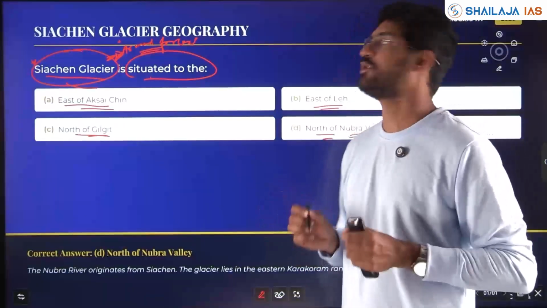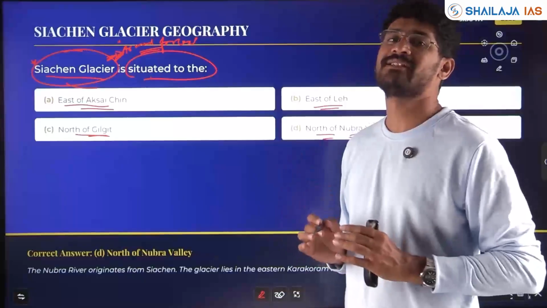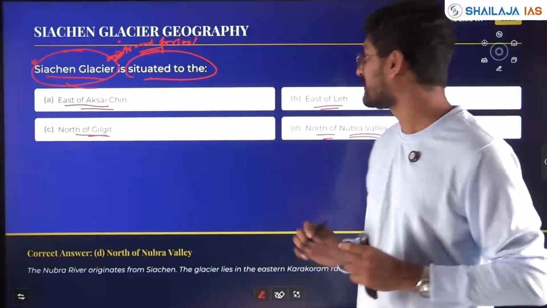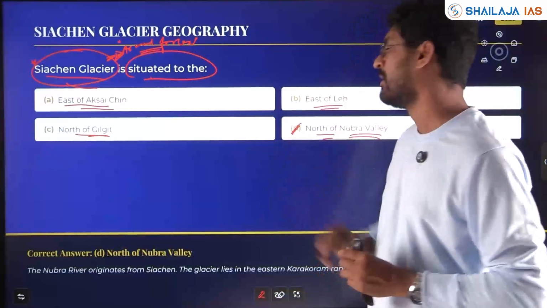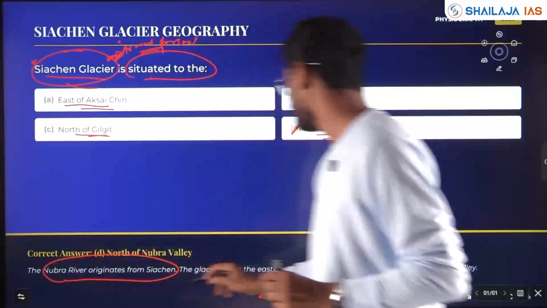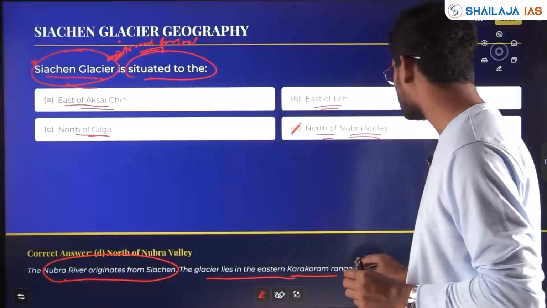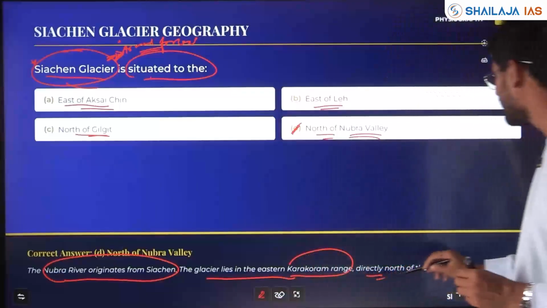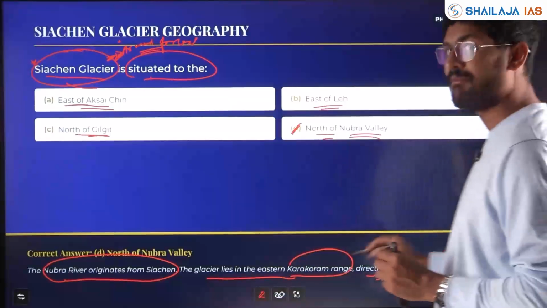So again physiography, where this glacier is located. This glacier is located north of Nubra Valley. The Nubra River originates from Siachen. The glacier lies in the eastern Karakoram range directly north of the Nubra Valley.